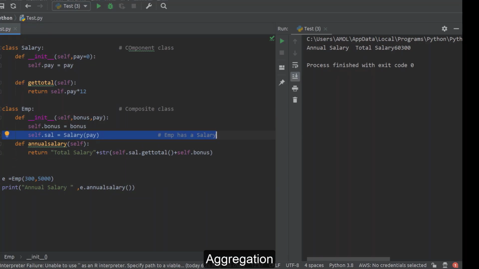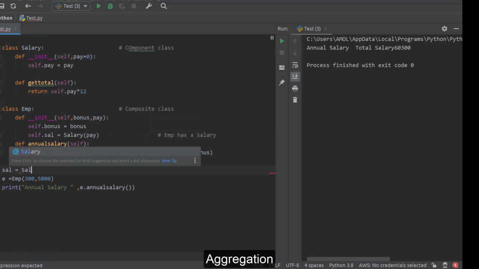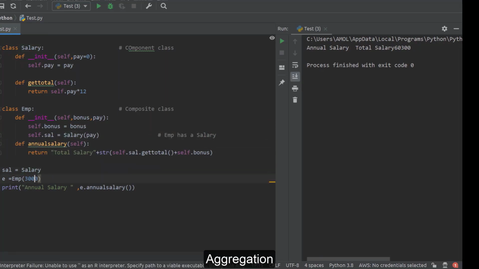Now we'll create some modification in this program, and that will be considered the aggregation way of implementing a has-a relationship here. See the changes we are doing. Now this salary object we are not creating inside this class. Instead of that, we are creating this salary object outside of this class. Here we are passing the salary value to this salary object, and to the employee constructor we are passing the object of salary.